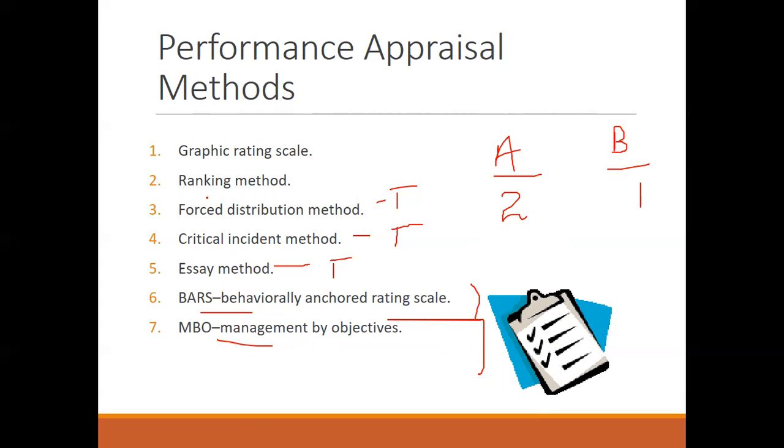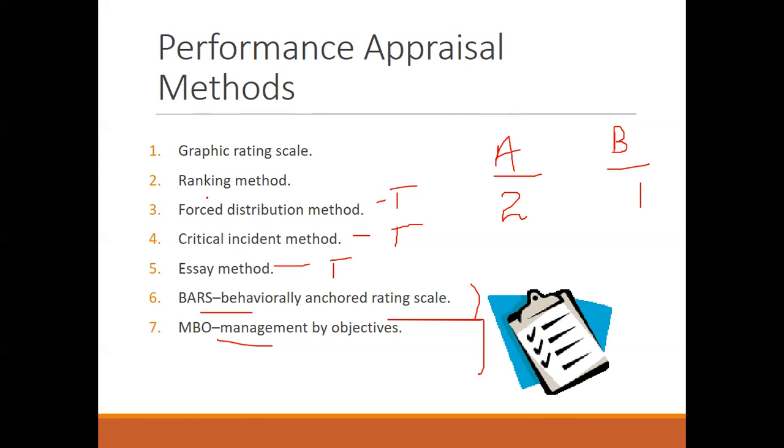Force distribution method, so now this is a series actually of methods, we can say, wherein the rater is forced to make a choice. Here there is definitely one advantage, that there will be the absence of personal bias, but the disadvantage is the statements can be wrongly framed. So there is no option but to forcefully distribute the employees under the categories or the parameters which are set.